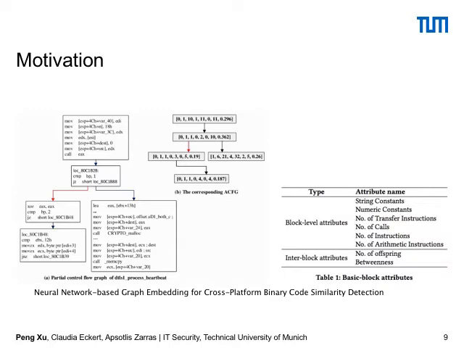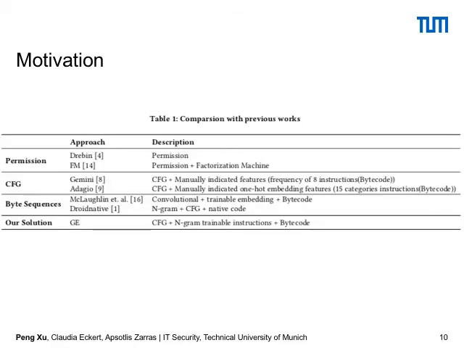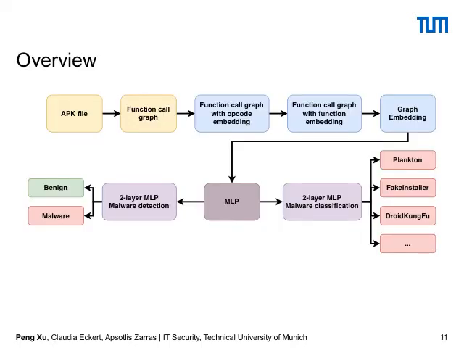But here, on the left side is the control flow graph and also the embedding. The point here is that in the work of Jamie, many people use a fixed feature, like the number of calls, the number of instructions, and the number of offspring. This is a very simplified way to embed the basic block. Compared to other work, our solution is a graph embedding, which uses the control flow graph and also the trainable instruction embedding for the opcode. This is our architecture.